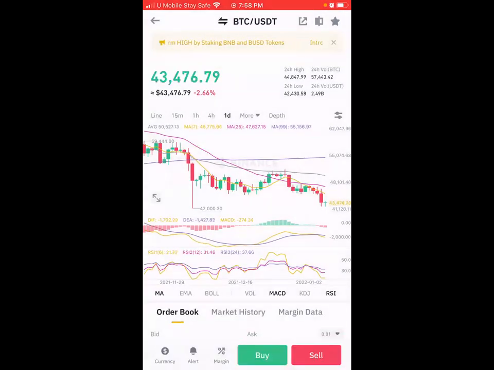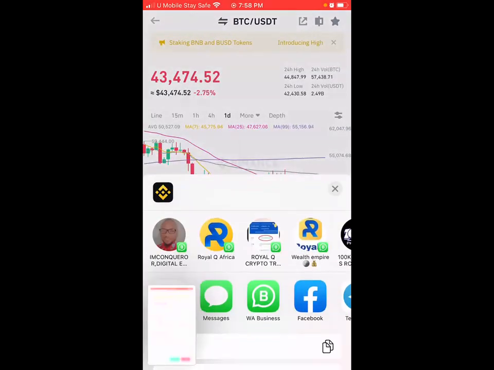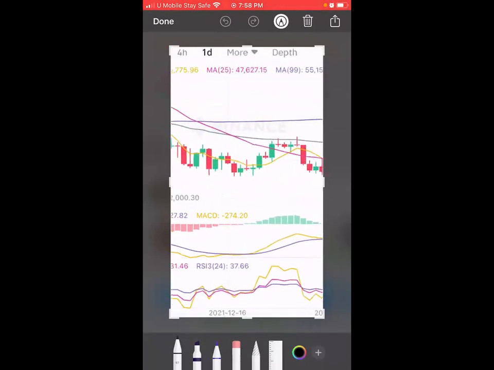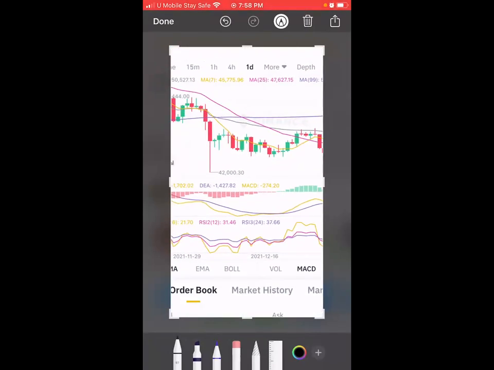So now the RoyalQ is buying the movement of this market. You see, it follows the market down. The market recovers instantly. It makes profit all the way from here down up to here. It buys again, makes profit, buys again, makes profit, buys again, makes profit all the way to here.